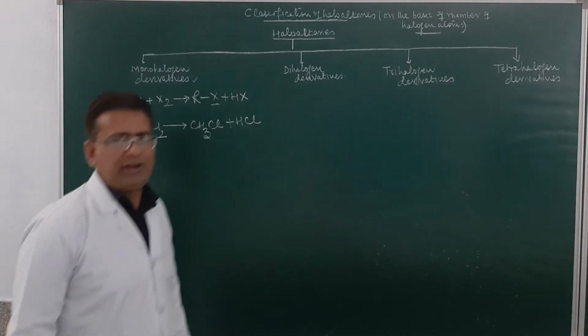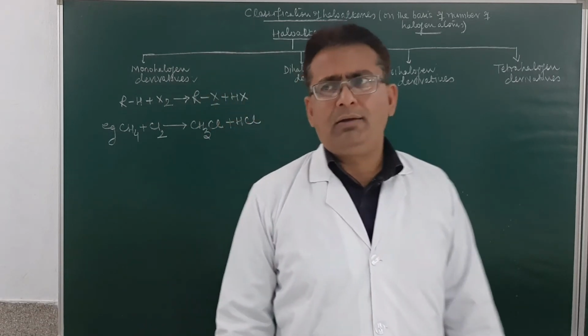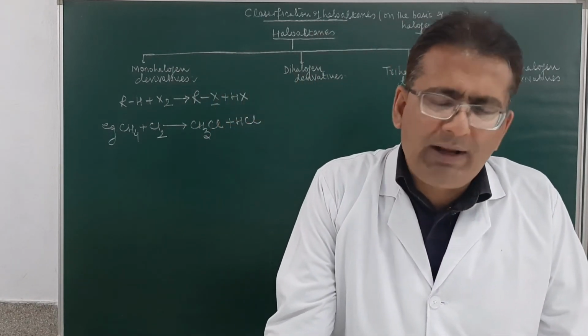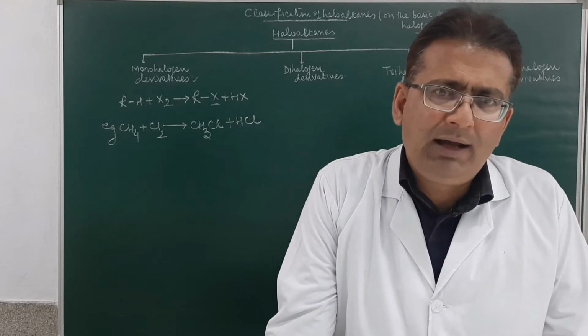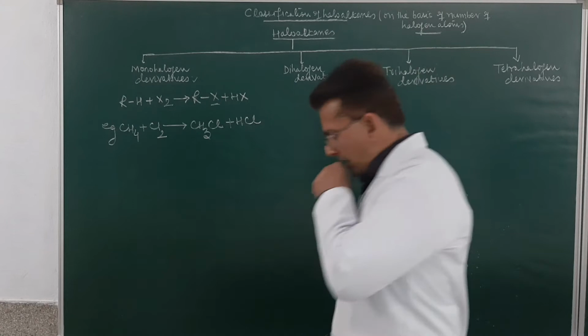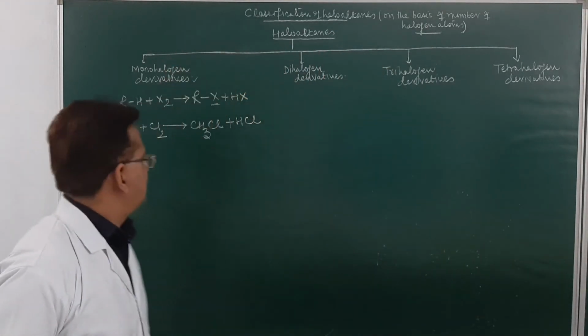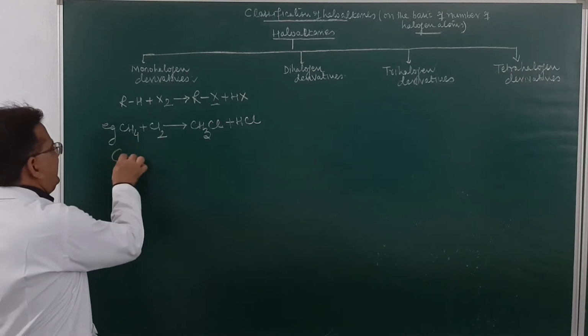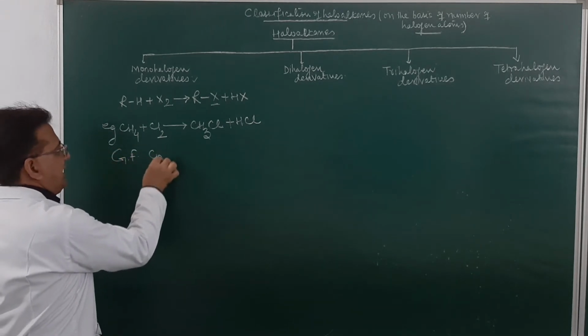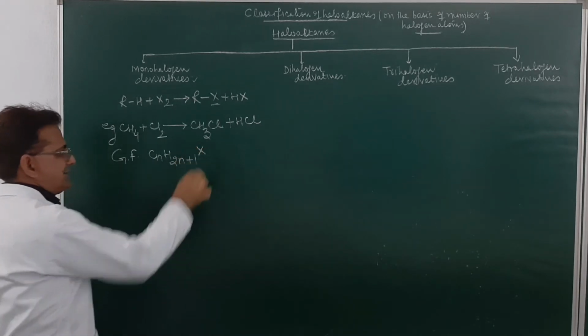So monohalogen derivatives of alkane are those alkanes which are obtained by the replacement of one hydrogen atom from alkane by the halogen atom. Am I clear? If you look at the general formula of this, their general formula will be CnH2n+1X.